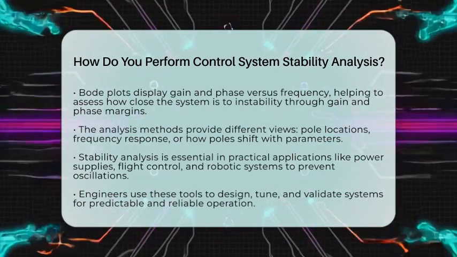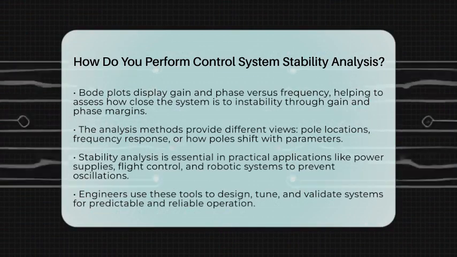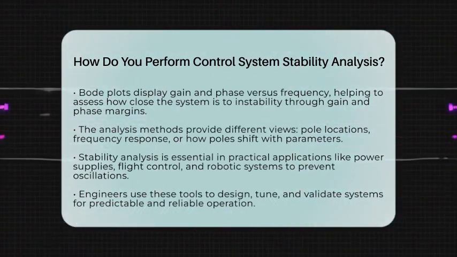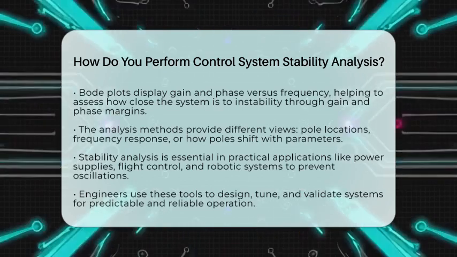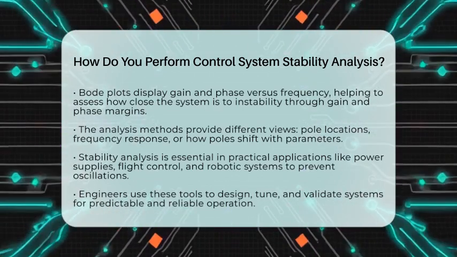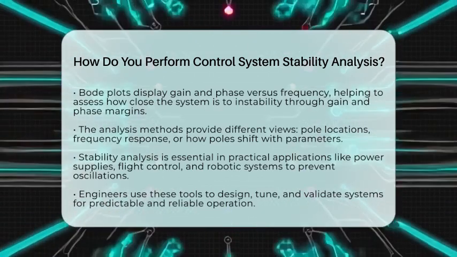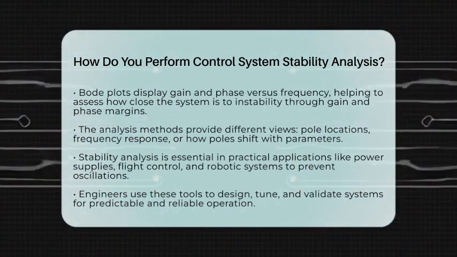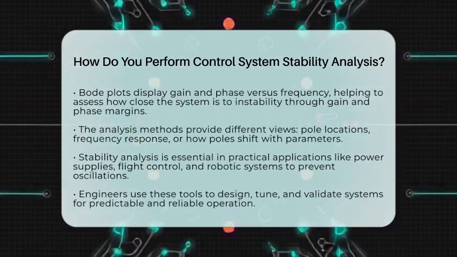In summary, control system stability analysis involves examining where the poles are in the complex plane or how the system responds across frequencies. Using methods like Routh-Hurwitz, Nyquist, Routh-Locus, and Bode plots, engineers can confirm that systems will behave predictably and stay stable under different conditions.